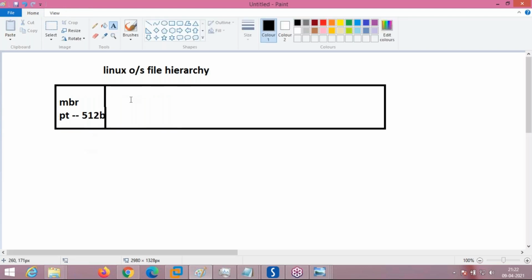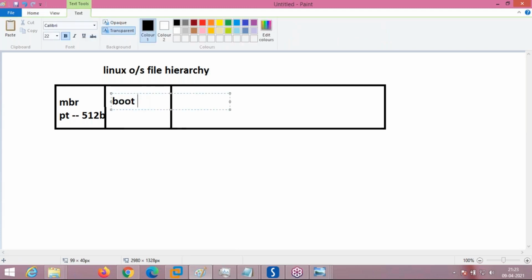Later, when you are installing, first we need to install the boot partition. Boot is a separate partition. Boot files are not under the root file system; boot is installed as a different partition. The size of boot is a minimum of 200 to 300 MB, which is more than enough.